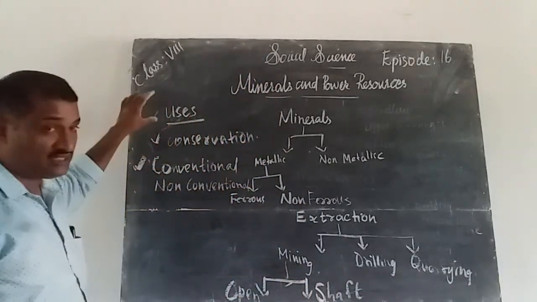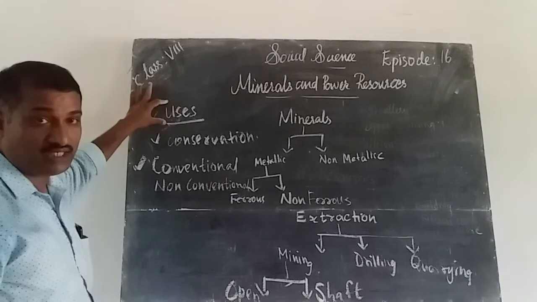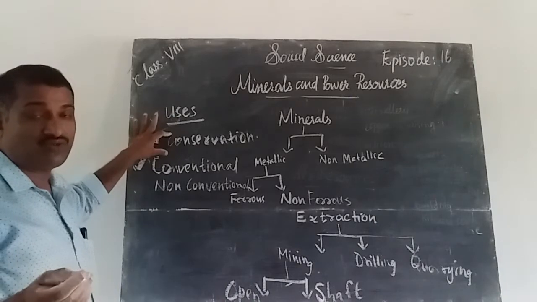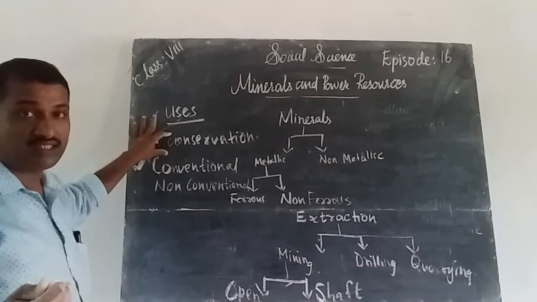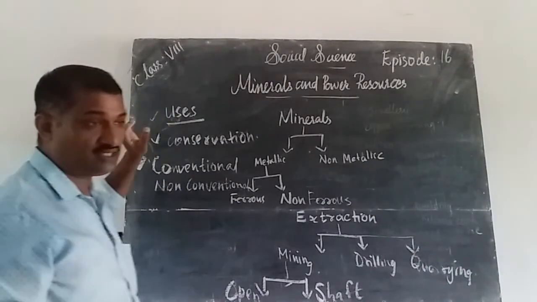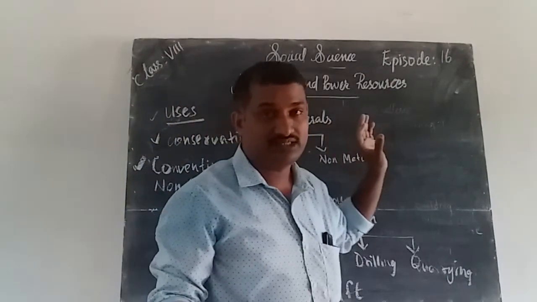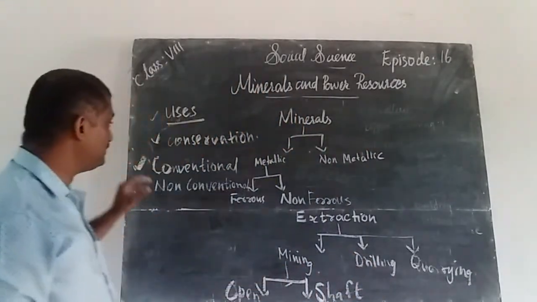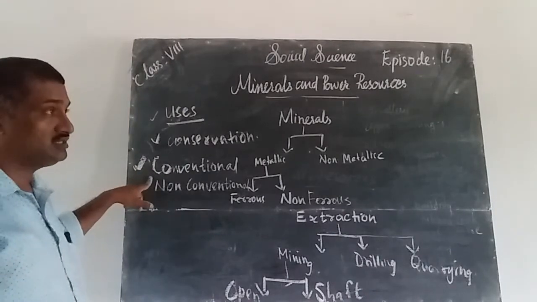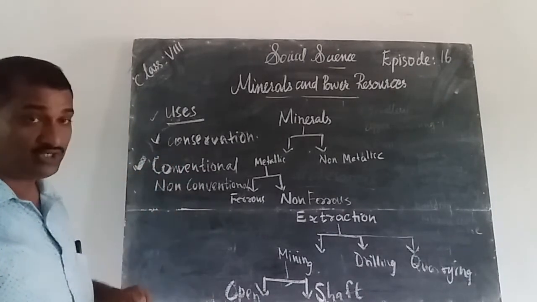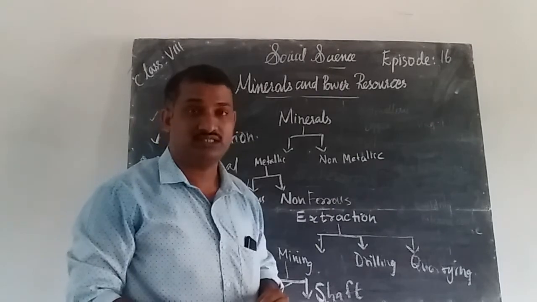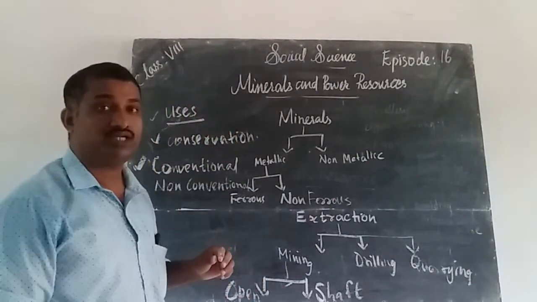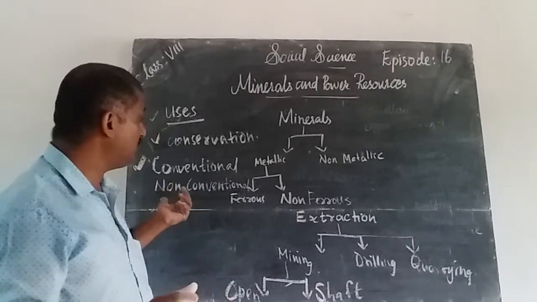Then we discussed the uses of minerals. Afterwards we discussed the conservation of resources. How can we conserve the resources? The three R's: reduce, reuse and recycle are the three methods to conserve the resources. Next, the source of energy we can divide into two: conventional source of energy and non-conventional source of energy.